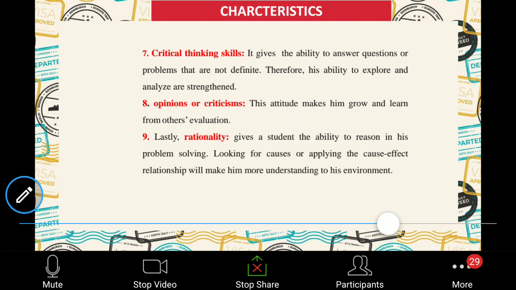As you have already told me, the critical thinking skills also appeared. So do you think during the activity you developed critical thinking skills? Critical thinking means serious thinking to find a possible solution to the problem. You think a lot, you reason out. So do you think you were able to go through these critical thinking skills during the activity? I'm asking, either you can type or you can say it.